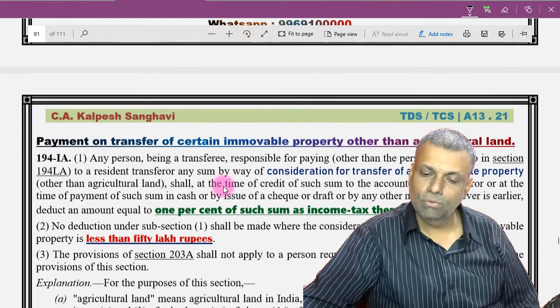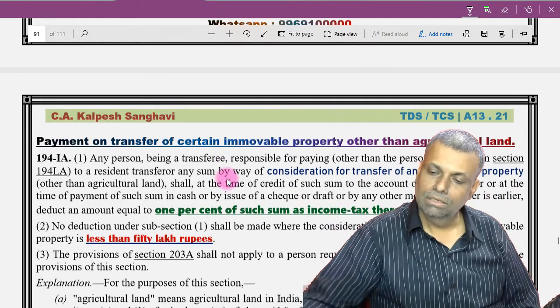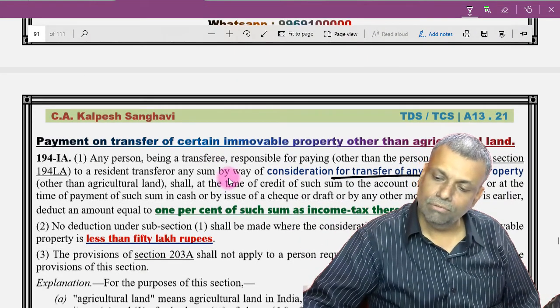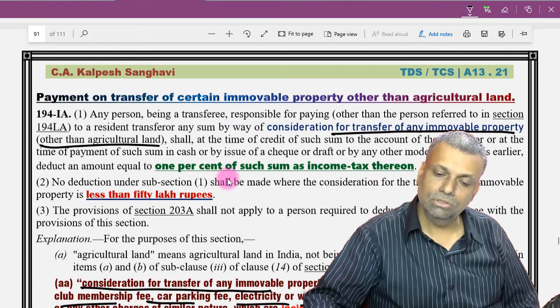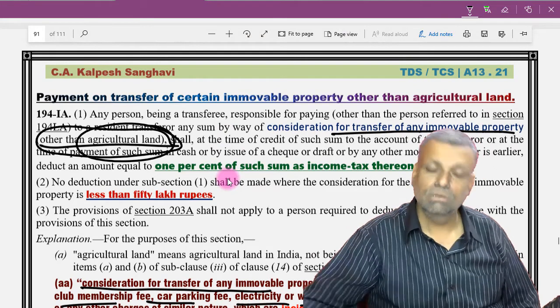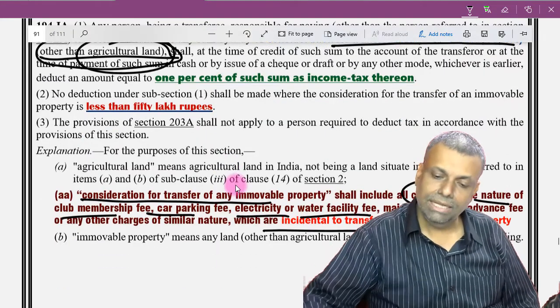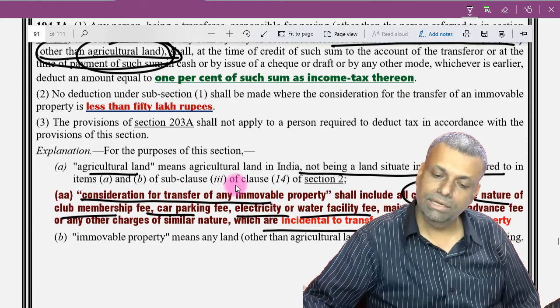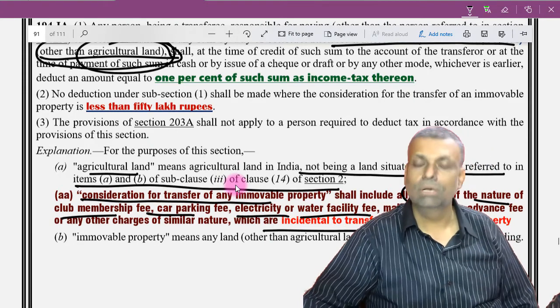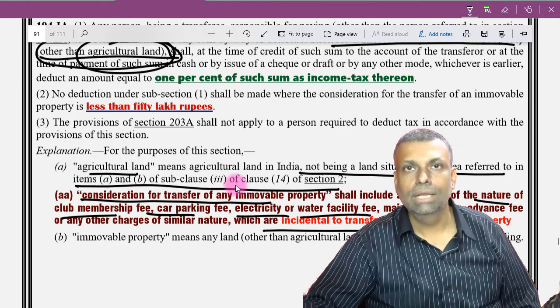See this 194IA provision. Consideration for the transfer of immovable property will be covered other than agricultural land. And this agricultural land is defined here as agricultural land not being a land situated in the area referred to in this clause, that means not being a rural agricultural land.